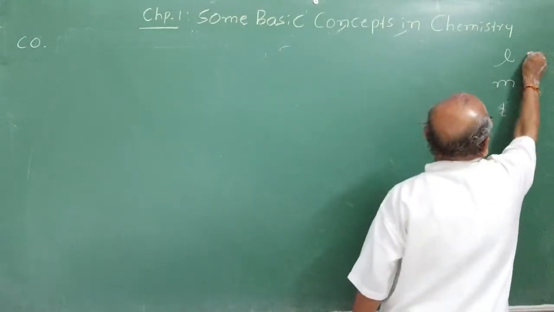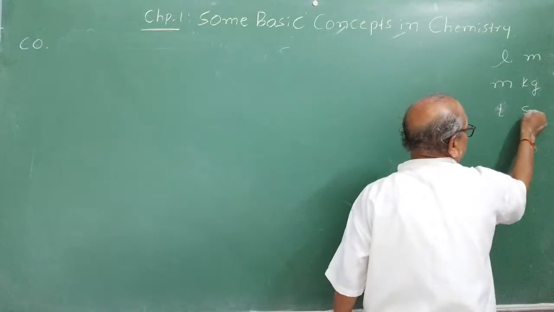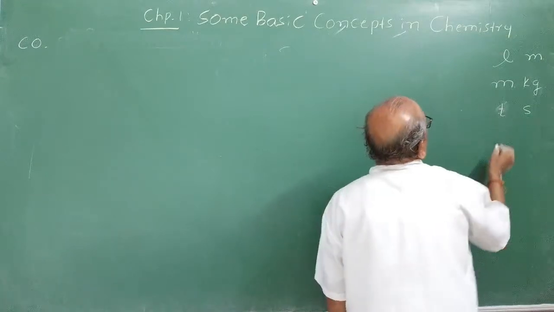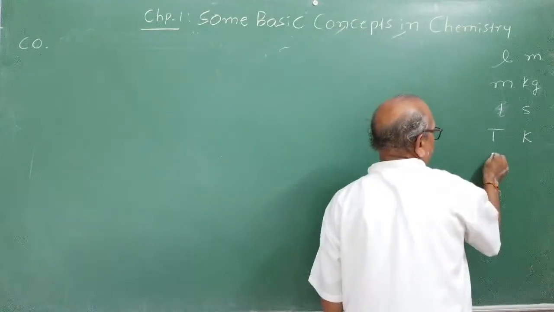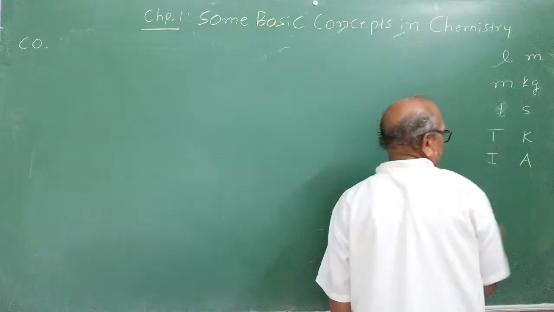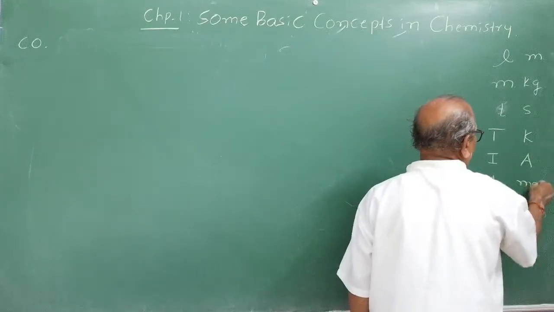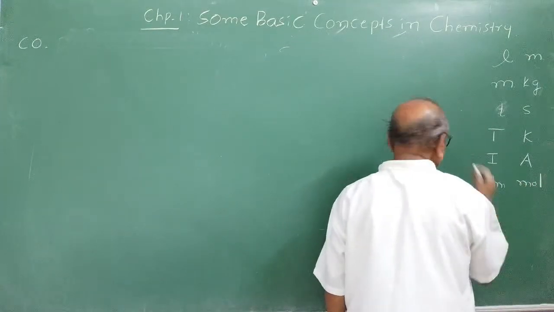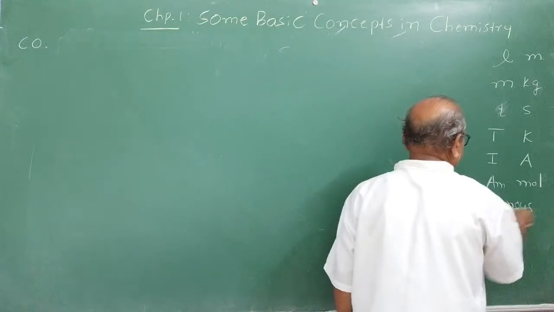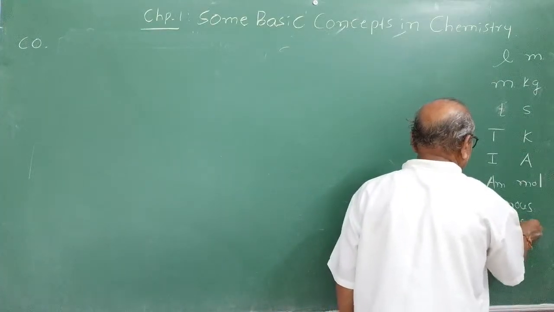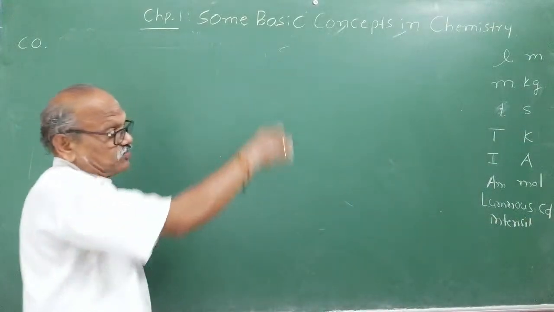Okay, unit of length is meter. Recall again. Unit of mass is kg. Unit of time is second. Next one is temperature, Kelvin scale, capital K, Kelvin. Then electric current, ampere, right? Then you have amount of substance, expressed in mol, mole. Then luminous intensity is expressed in candela. Symbol is cd. Don't write any unnecessary things. They should be in small letters.